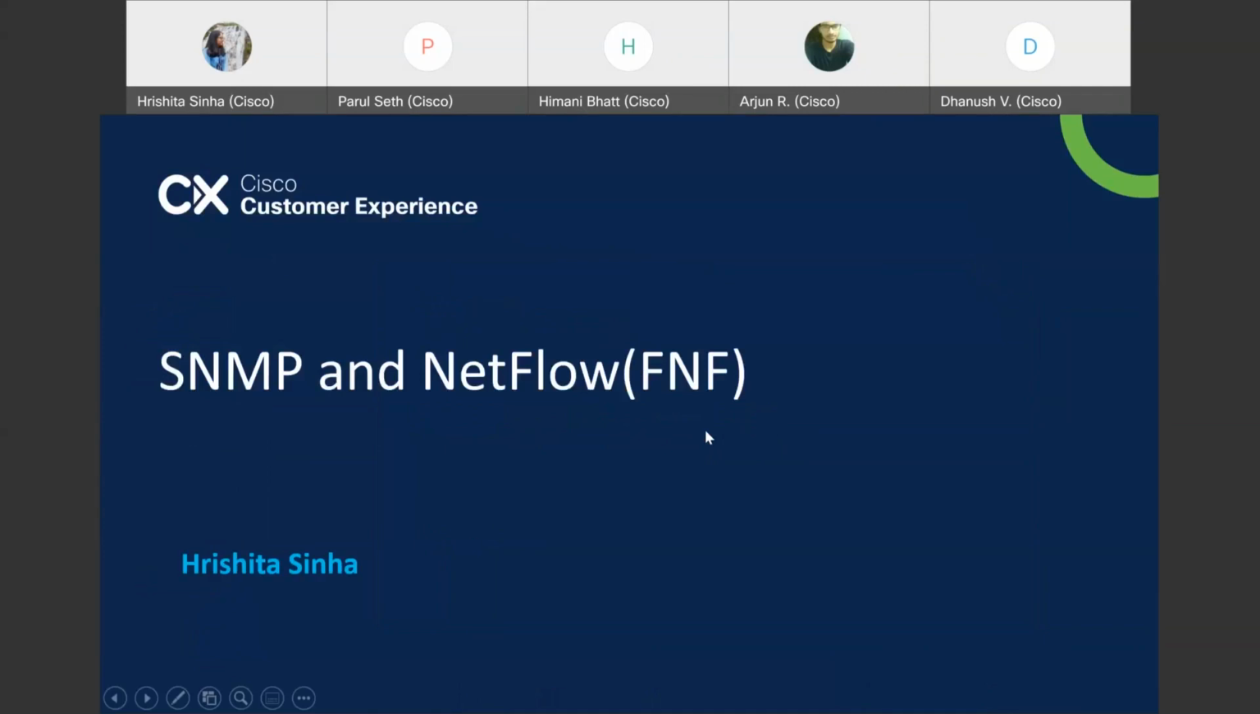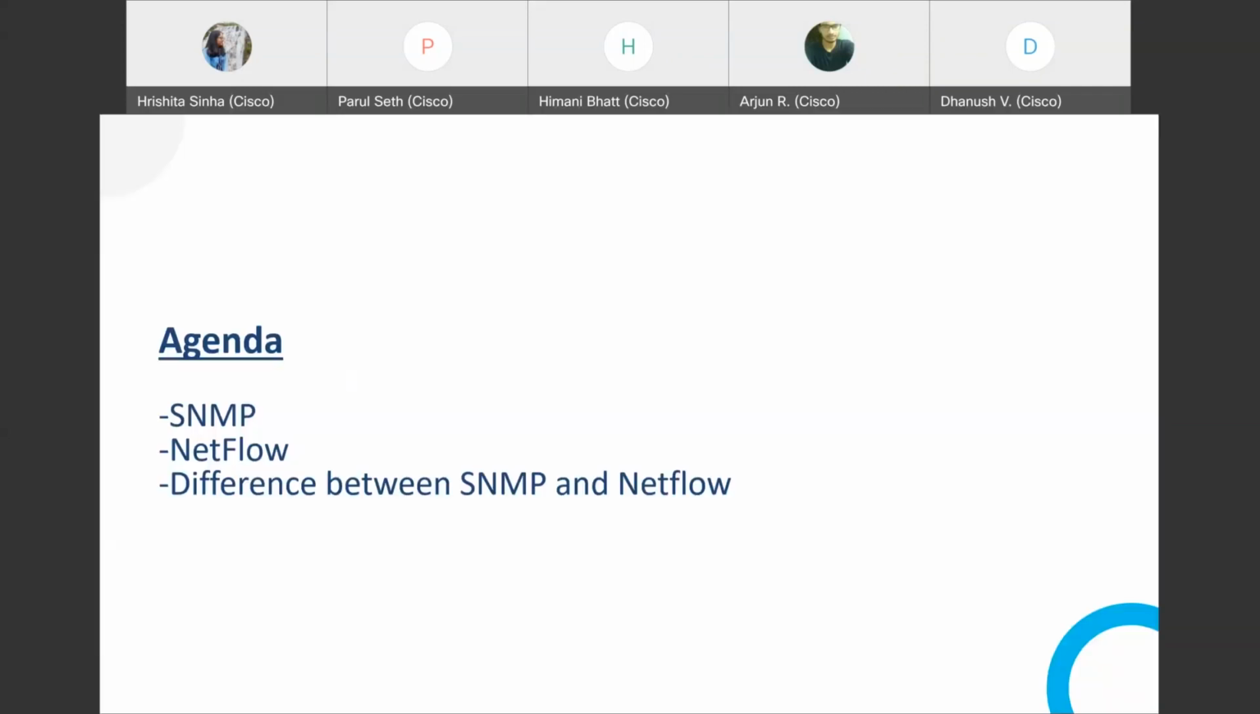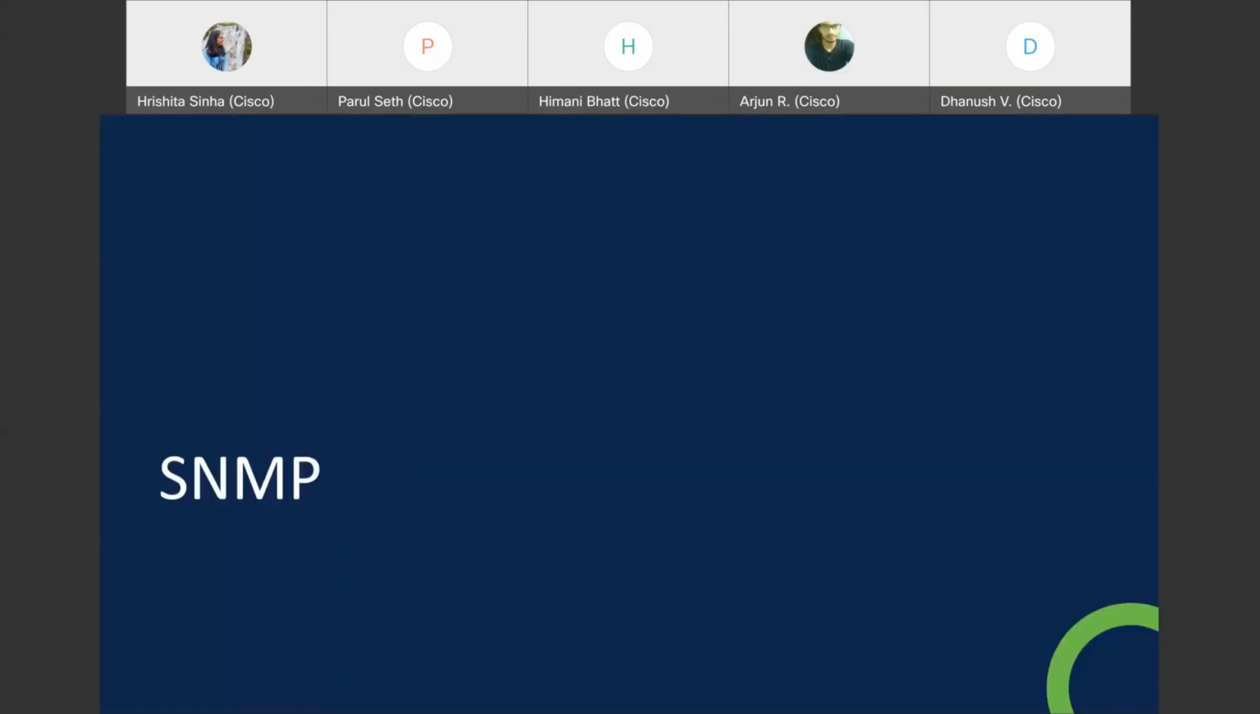Okay, so I have both topics on network analyzing. They might sound similar, but bear with me, they are a little bit different. First I'll cover SNMP, then NetFlow, then the difference between both, so we get a clearer picture.